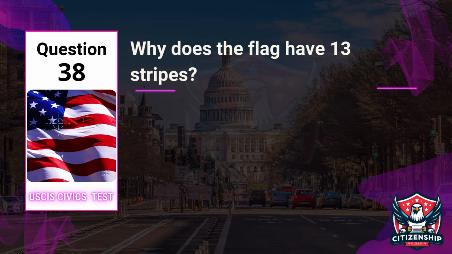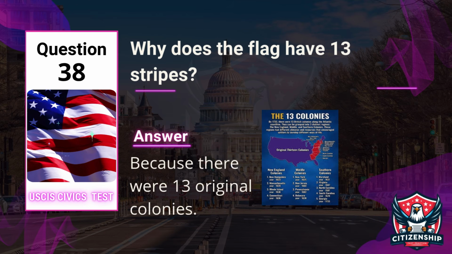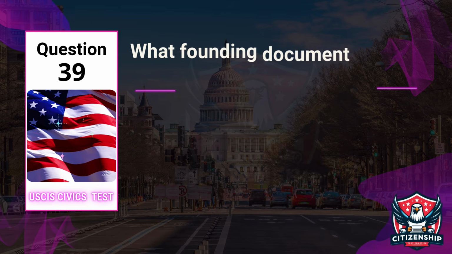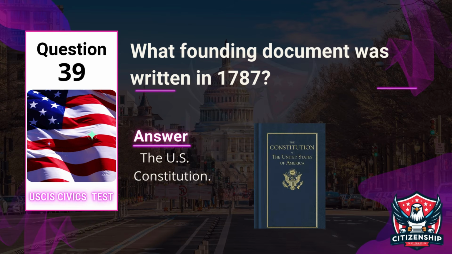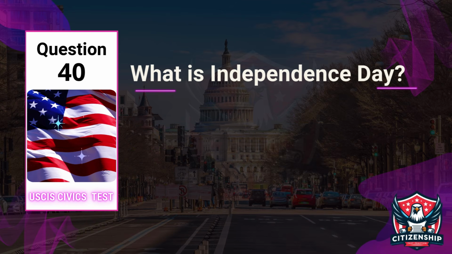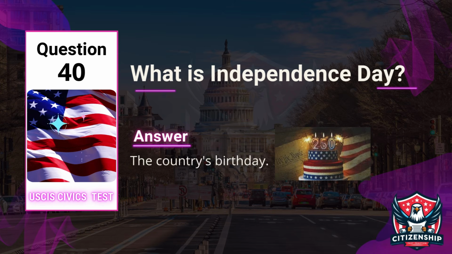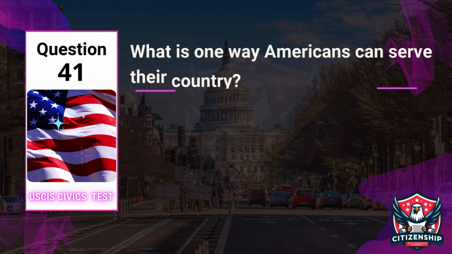Question 38. Why does the flag have 13 stripes? Answer: Because there were 13 original colonies. Question 39. What founding document was written in 1787? Answer: The U.S. Constitution. Question 40. What is Independence Day? Answer: The country's birthday. Question 41. What is one way Americans can serve their country?